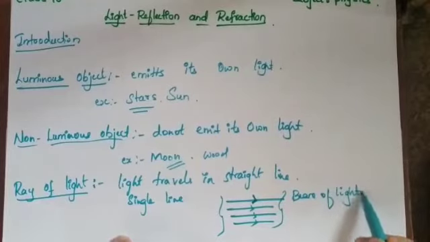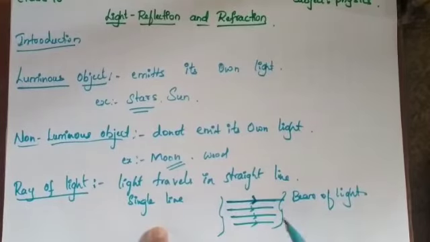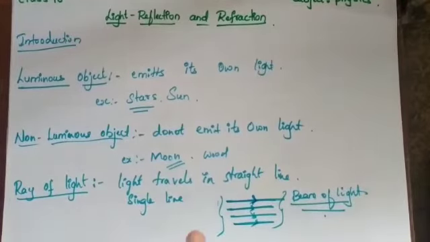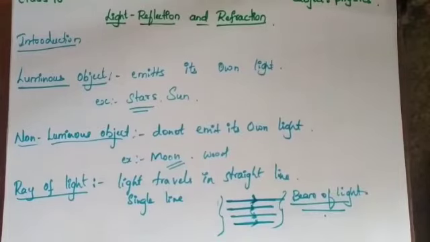Now you know the difference between a ray of light and a beam of light. A ray of light is a single straight line. A group of rays of light combined together forms a beam of light. If you take a torch, the torch gives a beam of light because it contains many rays, that is, a group of rays of light. So that is what I can say about the ray of light as well as the beam of light. These are the basic terminologies which we have already studied, and this is just an introduction.